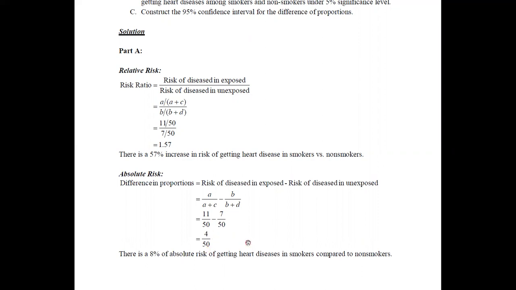If you convert it into a decimal value, or else just convert it into a percentage value, 4 divided by 50, I need to convert this into a percentage value. Once you do this calculation, you get 8%. Therefore, we can say that there is an 8% absolute risk of getting heart diseases in smokers compared to non-smokers. So the absolute risk is 8%.